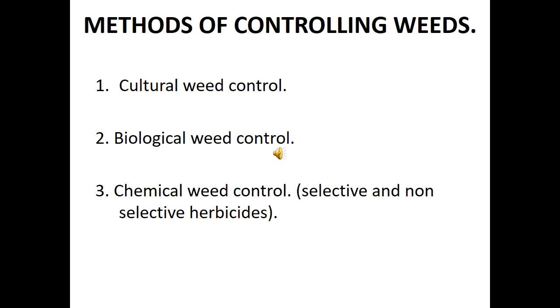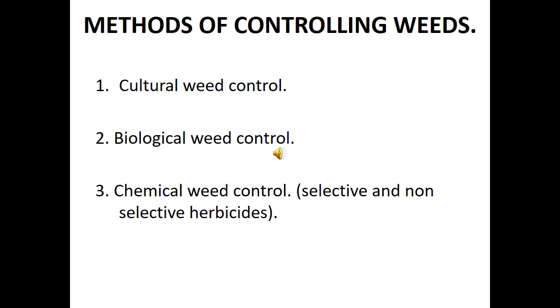This involves the practice of crop rotation, flooding, burning, mulching, cover cropping, and the rest. Definitely, in cultural practice, you have to adopt a good farming system in order to control the wheat. Just like crop rotation, which is also called shifting cultivation, you can adopt that. You can also adopt burning. Burning is also a cultural method. You can mulch it to suppress the wheat. These are cultural methods that we use to control wheat on our farm.